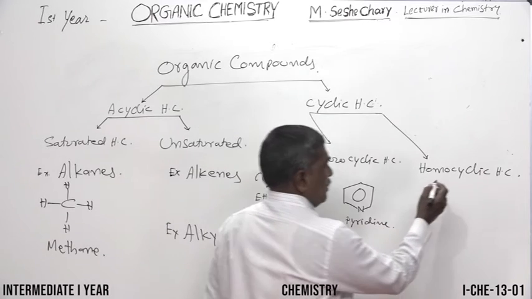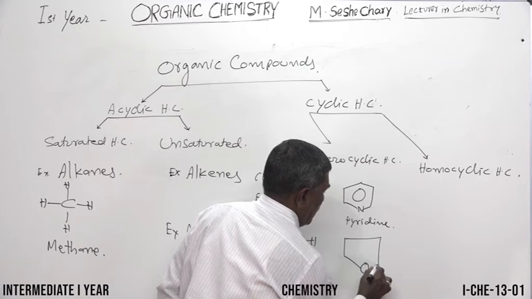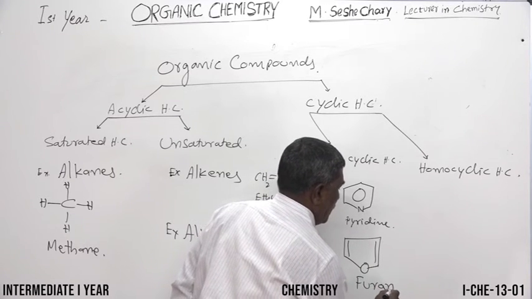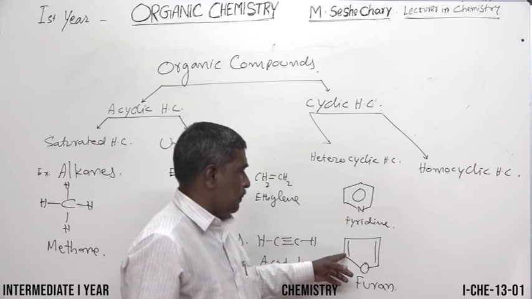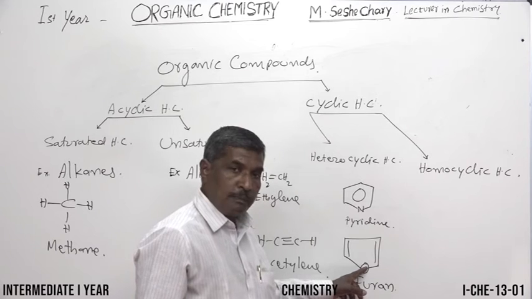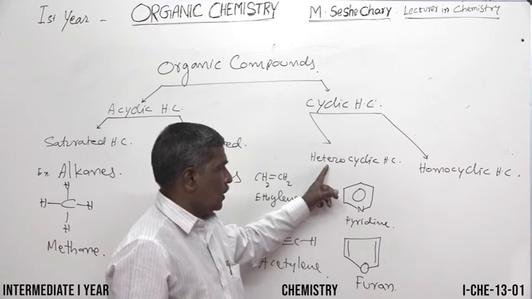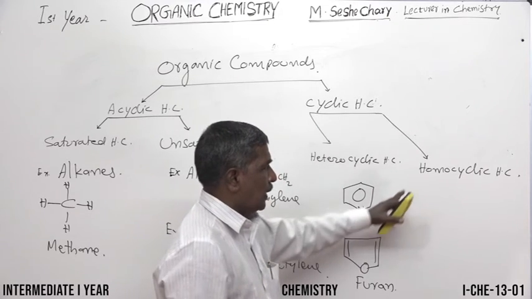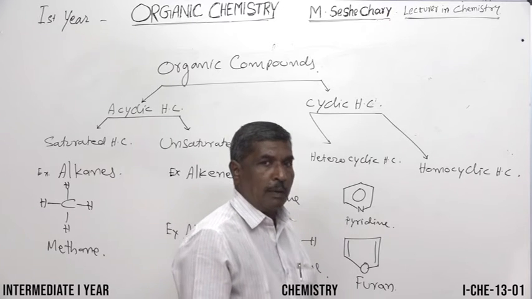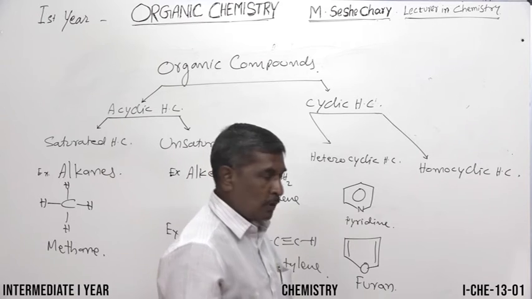So let us take one more example: furan. See that here we have carbon, carbon, carbon, and hydrogens. Along with that we have an oxygen. It also comes under the heterocyclic hydrocarbon. Let us go to the homocyclic hydrocarbons. Homocyclic hydrocarbon means the cyclic form contains only carbon and hydrogen, no other atoms. That's why they are said to be homocyclic.